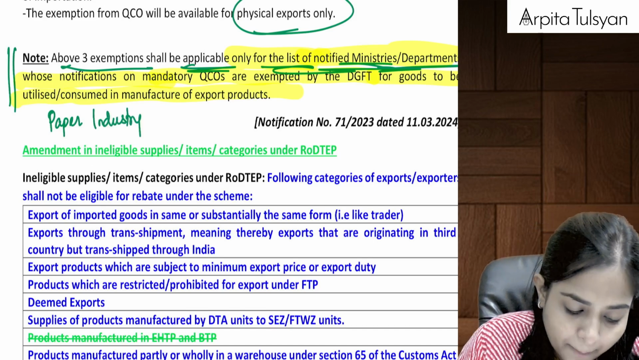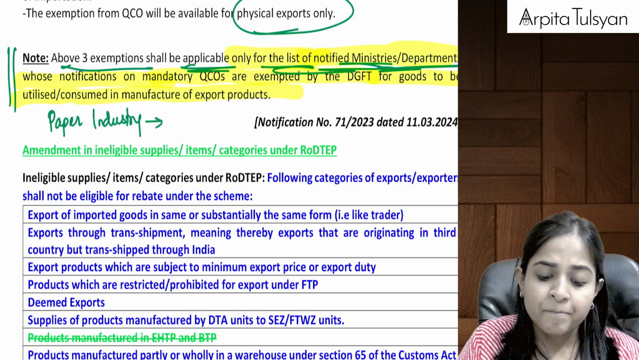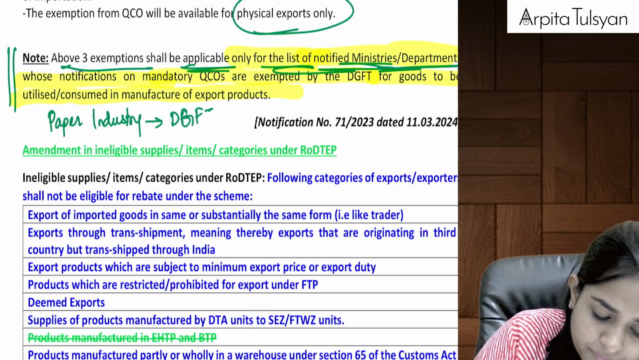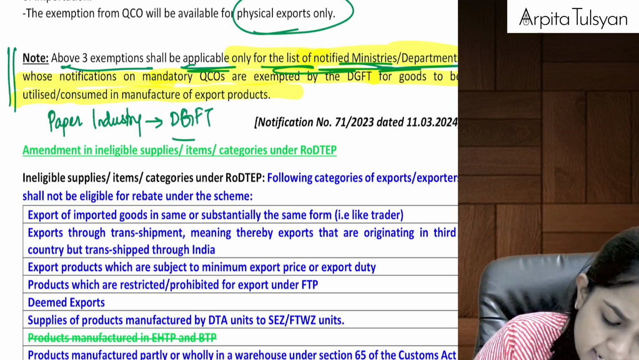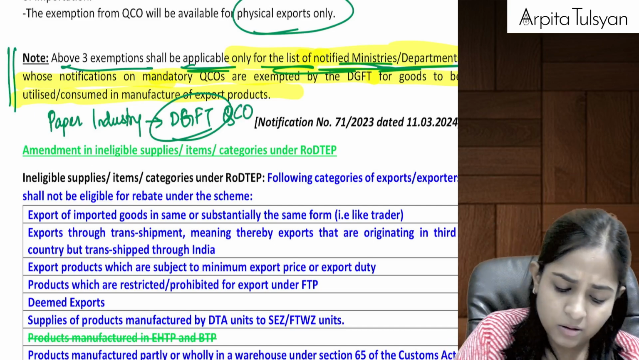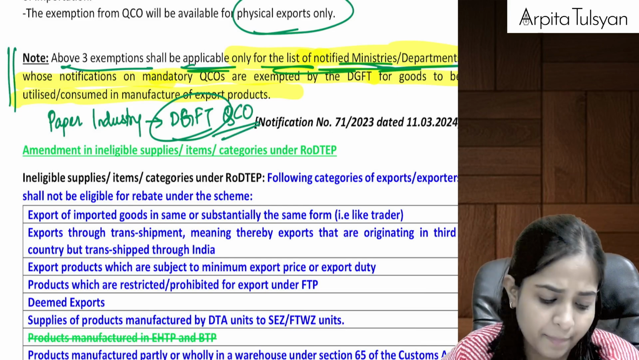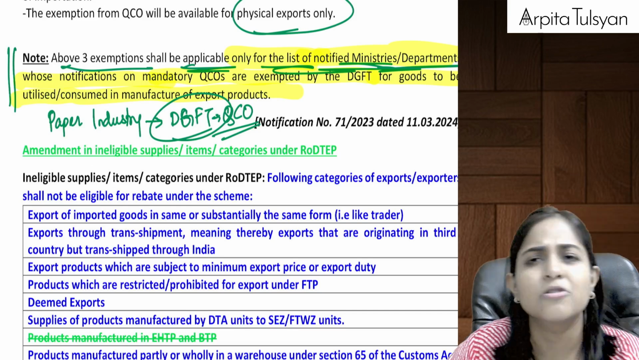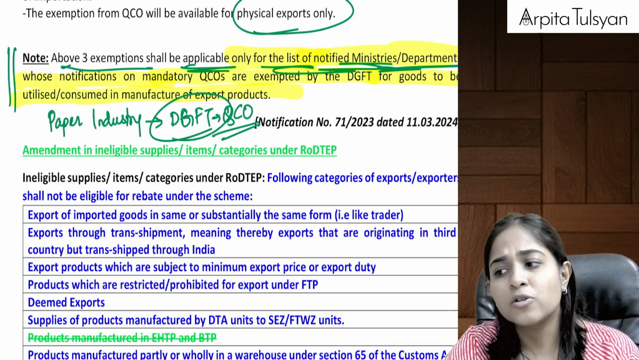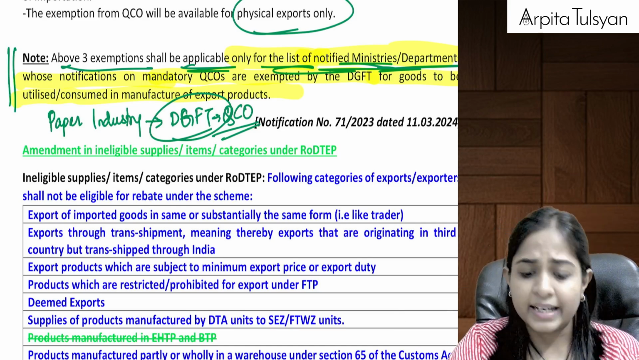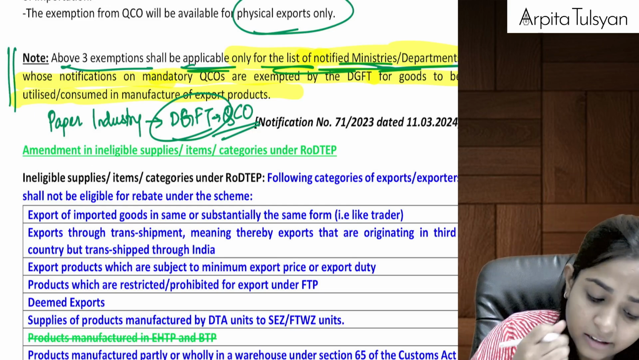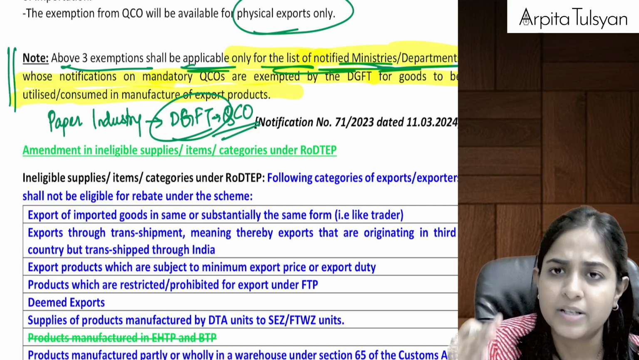And for the paper industry, DGFT, that is your authority for foreign trade, says that QCO is not required. Let's say for the paper industry, DGFT says that QCO is not required. If QCO is not required, then in that case, these three exemptions are not relevant.